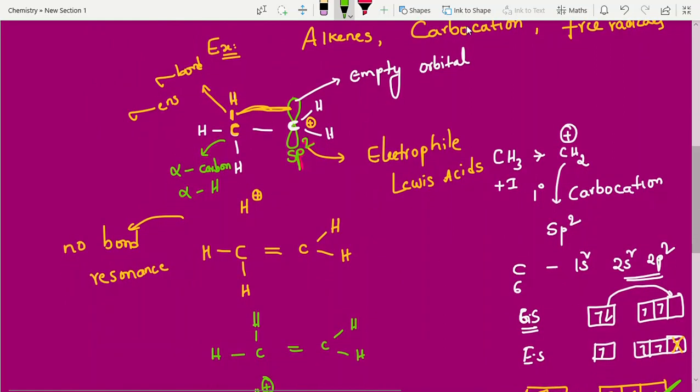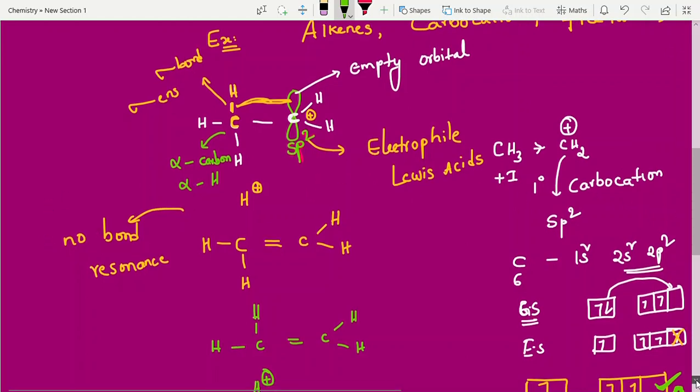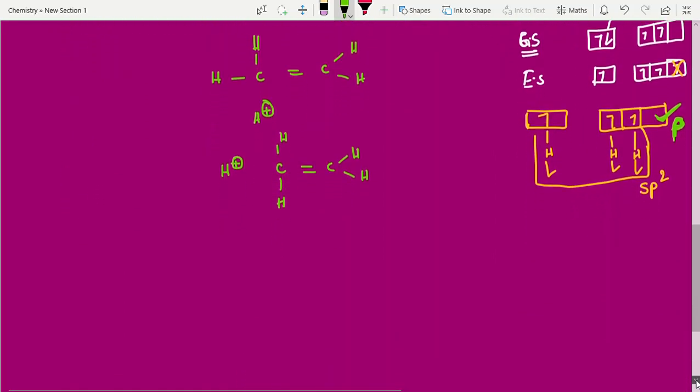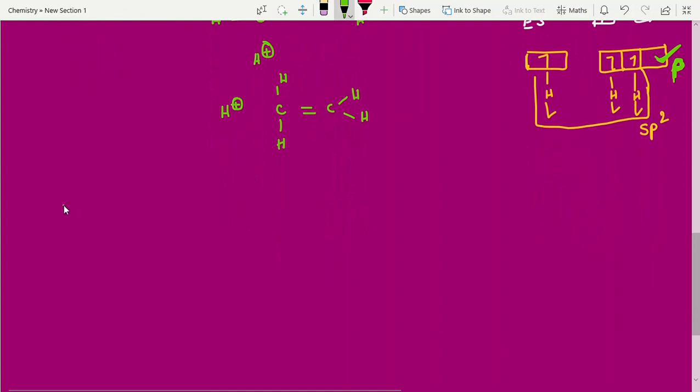Clear? Not only carbocations, free radicals also have sp2 hybridization, and alkenes also have sp2 hybridization. So we look into the different examples now. Here are the most important short notes I am giving towards competitive examinations. Within seconds you will get the answer. What are the shortcuts I am giving here?